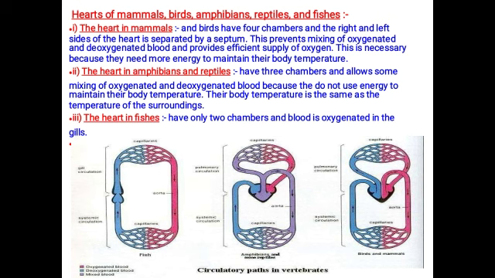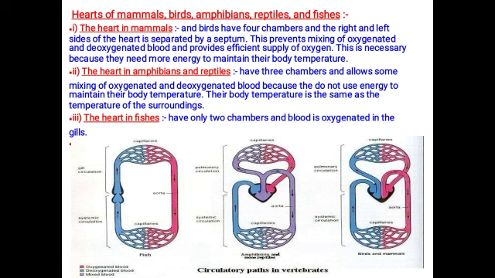So the heart in mammals and birds is the same as in human beings, which is four chambers, and the working of the heart is also the same as in human beings. The second one is the heart in amphibians and reptiles. So what are amphibians? Where have you found amphibians? The organisms which live both in water and on land are called amphibians. Reptiles, for example crocodile and lizard, are examples of reptiles.